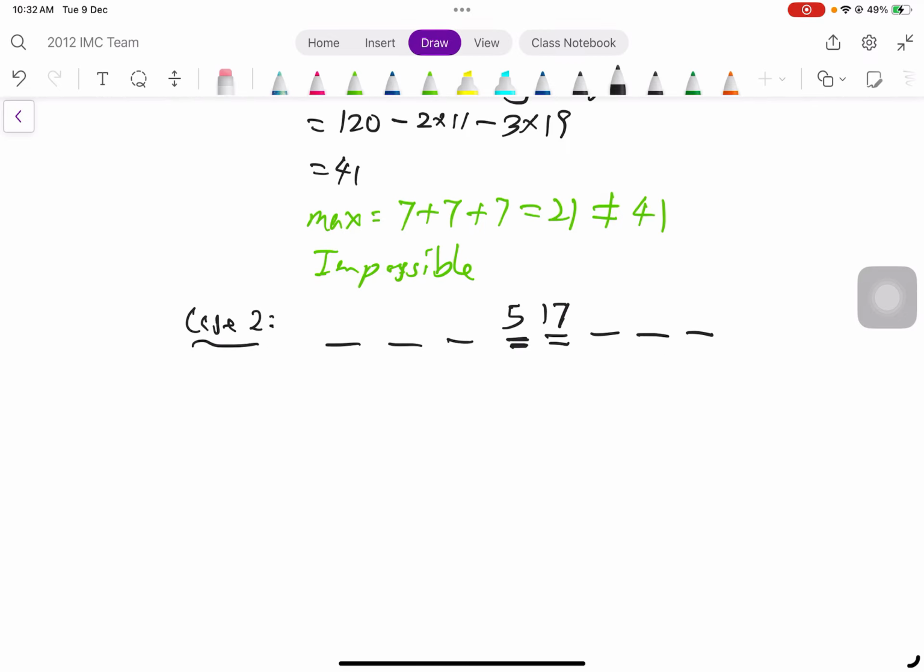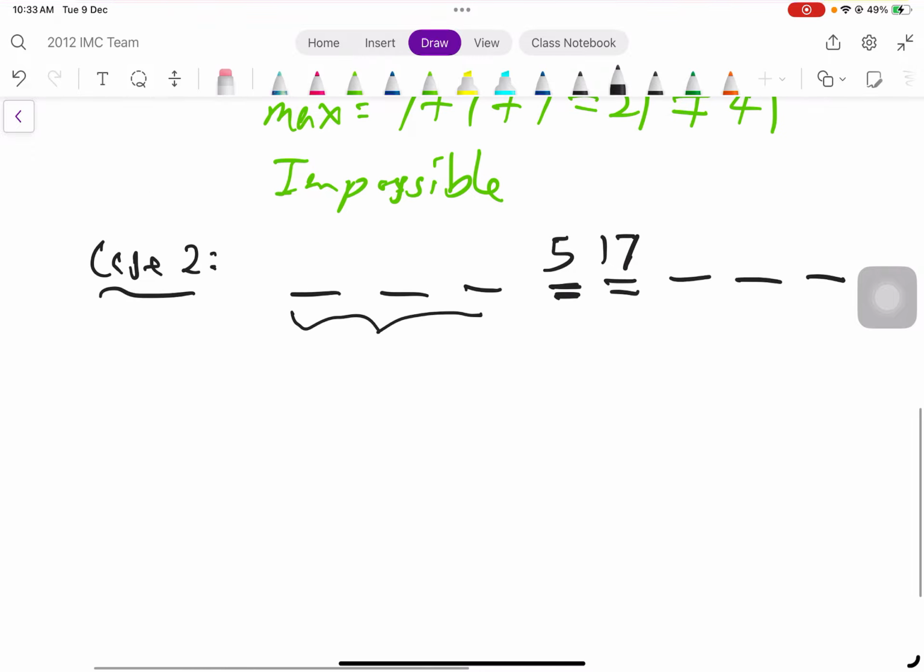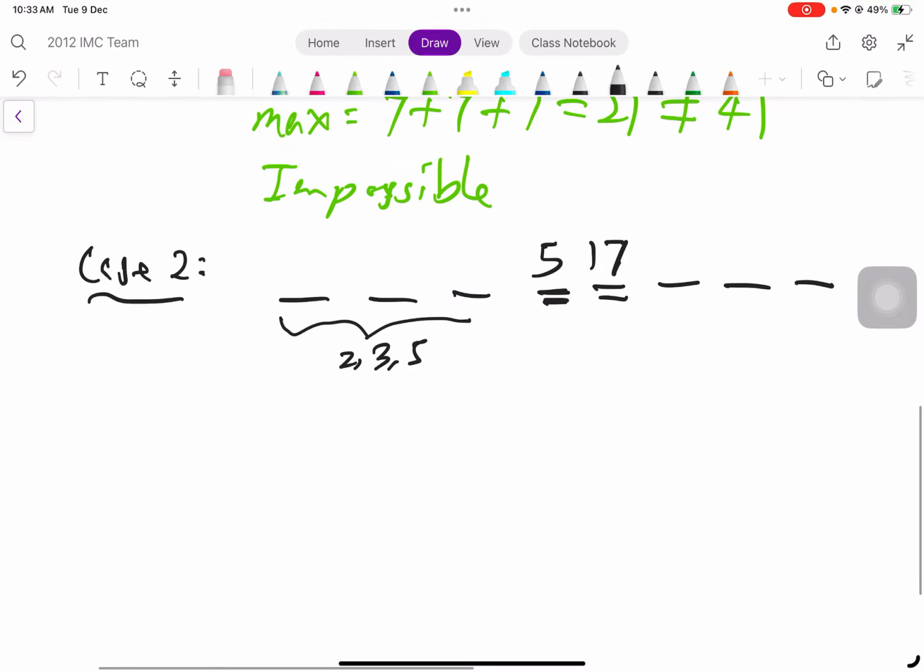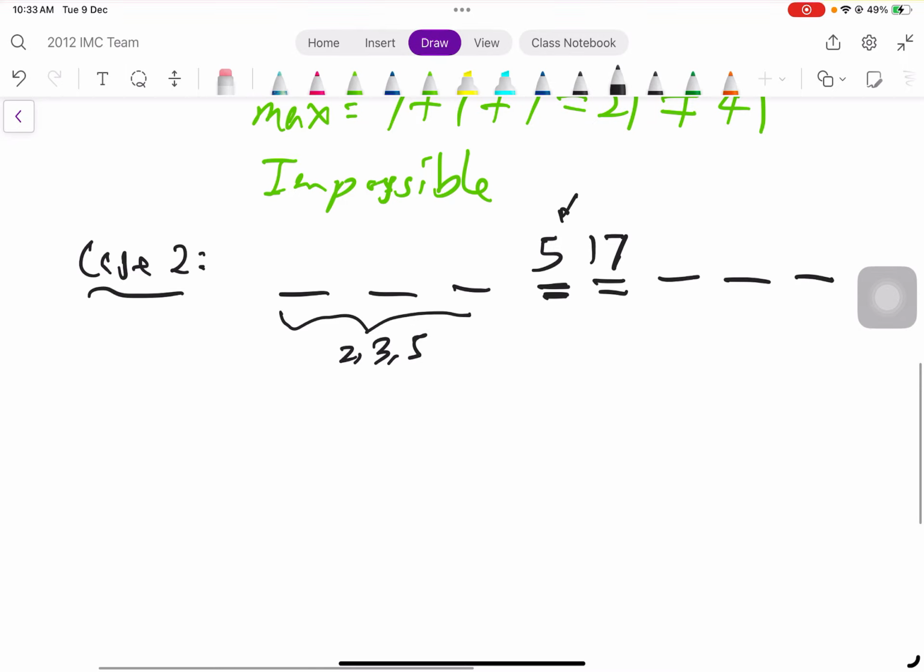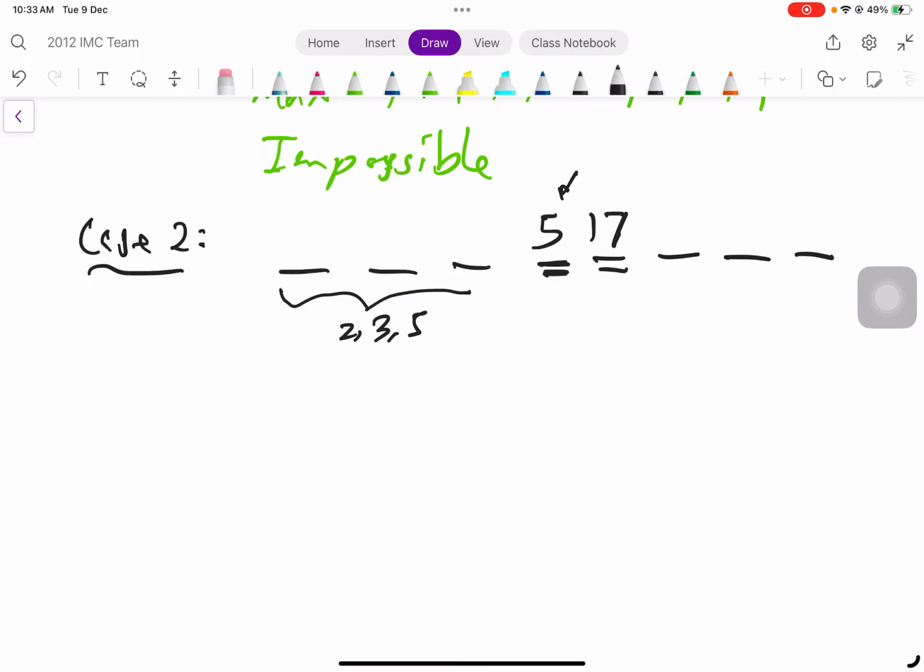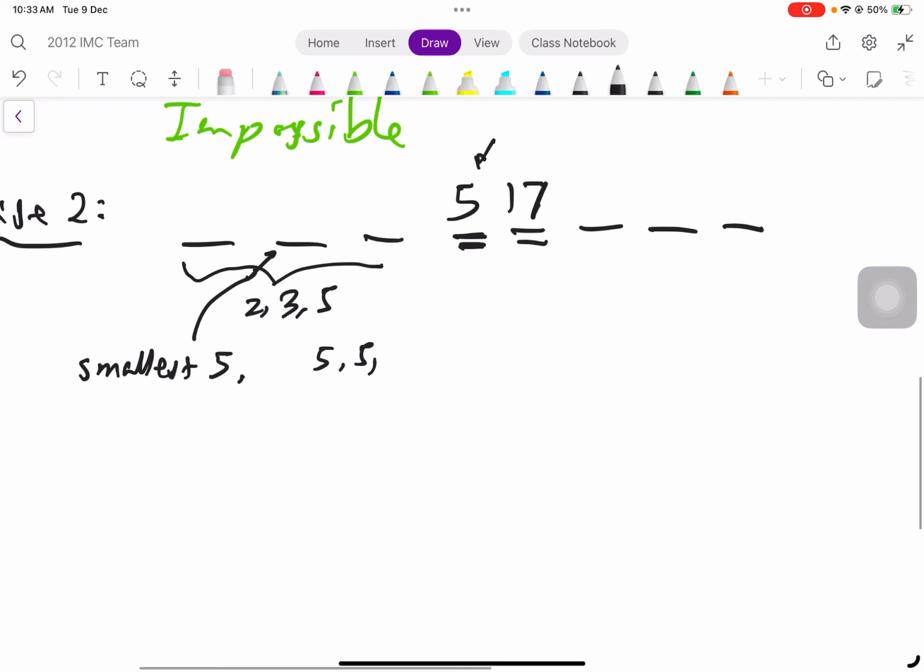In this case, can you see that these 3 people should be, because their ages are all prime numbers, 2, 3, and 5, arranged in ascending order. Suppose the smallest in these 3 is actually 5. Then it will be the case of 5, 5, 5, 5, and then 17. And then this part here has to be 19.